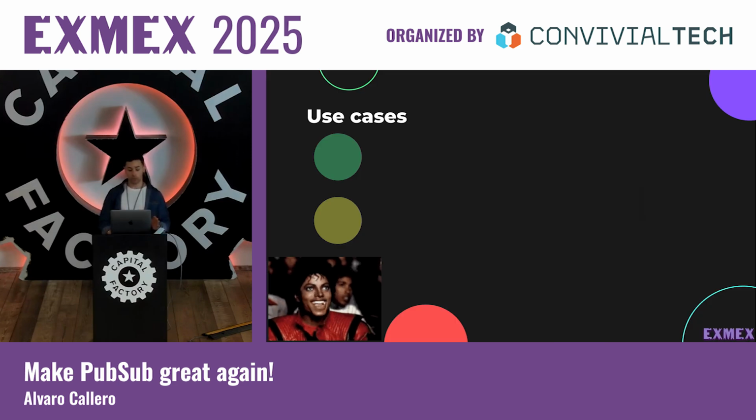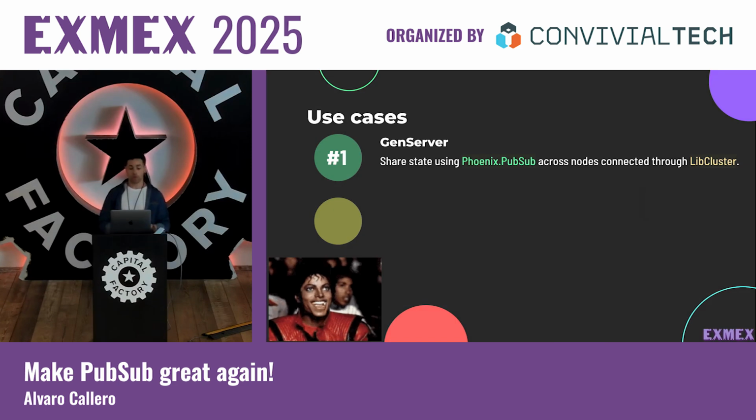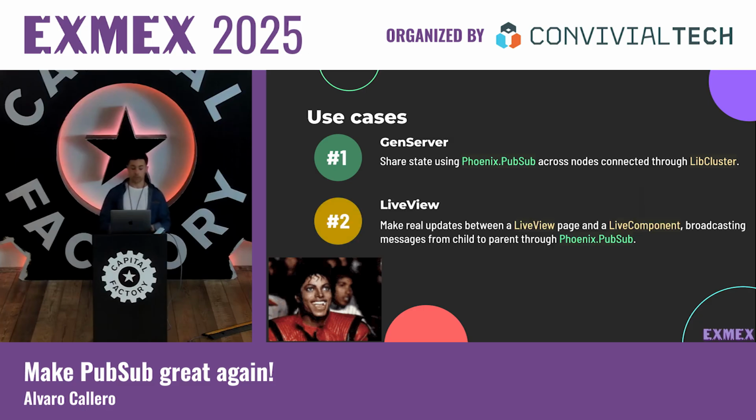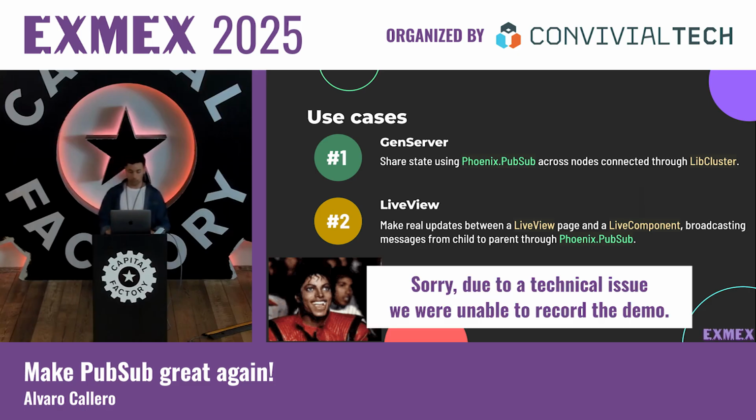So let's see some use cases to understand this concept a little more. We're going to be seeing two examples. One for GenServer, where we are going to share state using PubSub across nodes that are connected using libcluster. And the second example is for front-end lovers. We are going to make something with LiveView. So basically, we have a LiveView parent component and a live component, a child, the one that will be sending messages from child to parent. So let's execute some code. So what can go wrong?